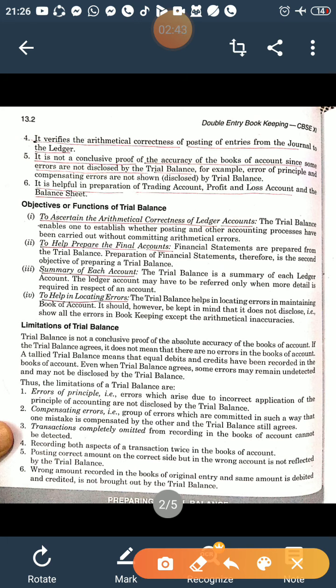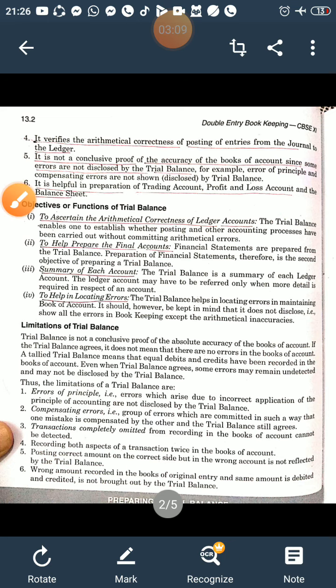And the fourth one, recording both aspects of a transaction twice in the books of account. If any transaction is recorded twice in the books, that will also not be detected by the trial balance, because it checks only arithmetical accuracy, meaning total debit should be equal to total credit, right? So this is all about the limitations of trial balance.